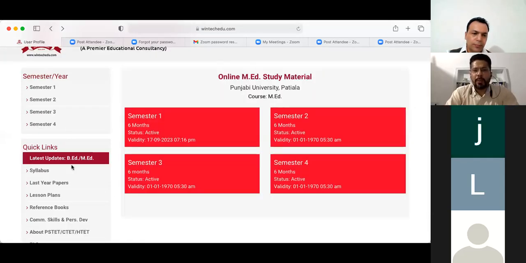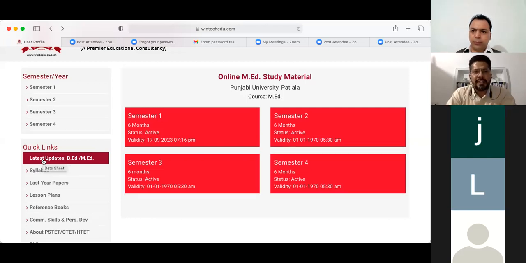Again, there's one more thing I want to tell you. Under the semester and year, you will find the quick links. You see the quick links here on the left side? In the quick links, you find the latest updates. For example, all of you have been asking me a lot of things about the syllabus, when is this happening, as the exam is approaching, and the date sheet.